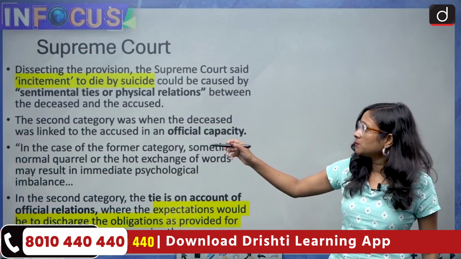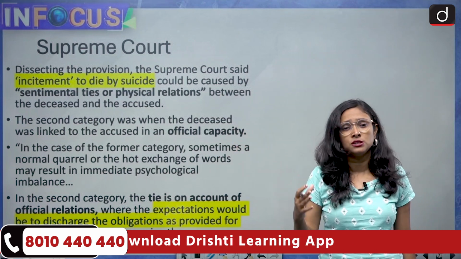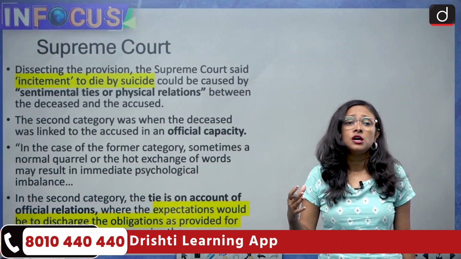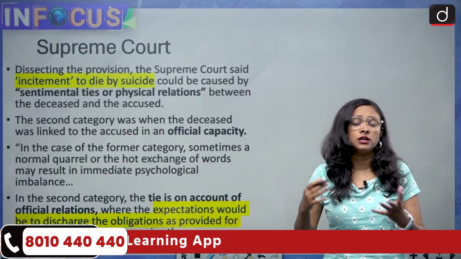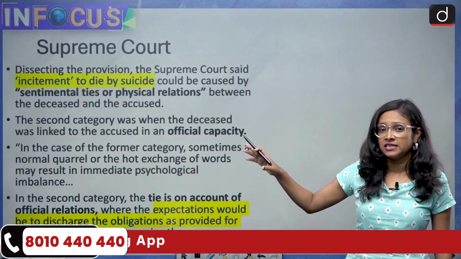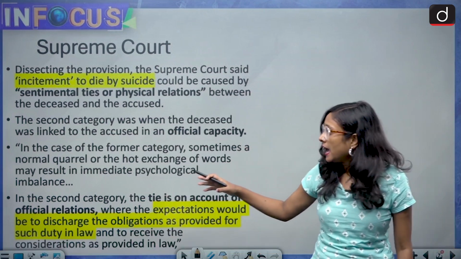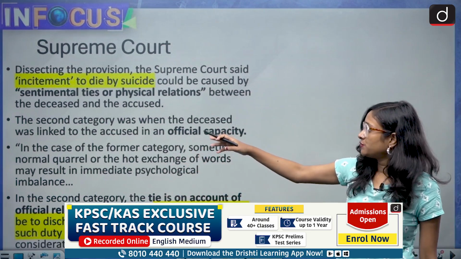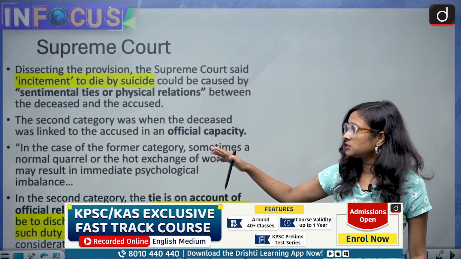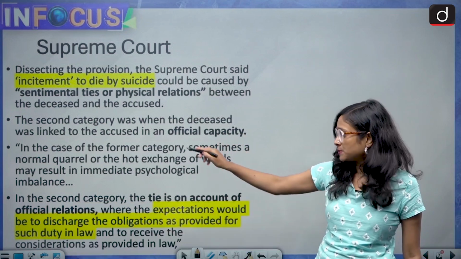And here we come to the physical relation. It can be the work relation, the relationship between the employer and employee. So there they had segregated these two things. And the second category, which is the physical relation, in which the deceased are linked with the official capacity, we already know.